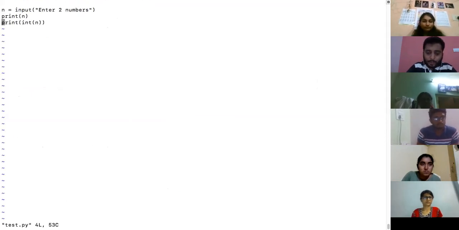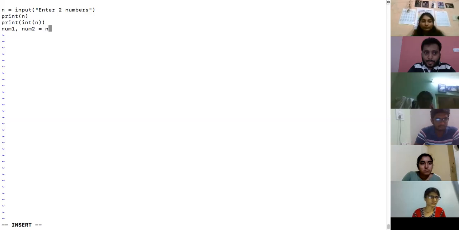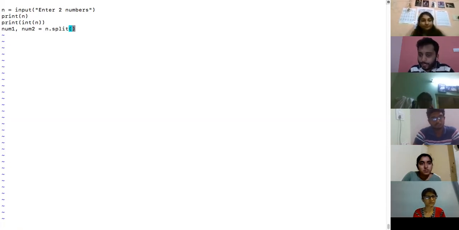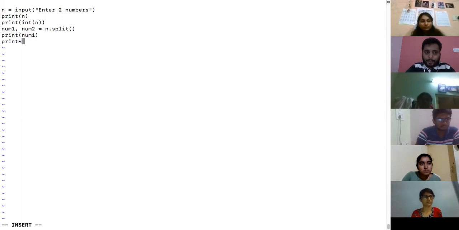But I want to take this 1 and this 2. In the previous case, 1, 2 is one number. Here there are two numbers, 1 and 2, separated by space, correct? So I want to separate it. What will I do? I will say num1, comma num2 is equal to the name of the input, and I would split it, n, which is nothing but containing a string. Split based on what? Split based on space. When you see the first space, split the first number and then the second number. So now I'll print num1 and print num2.